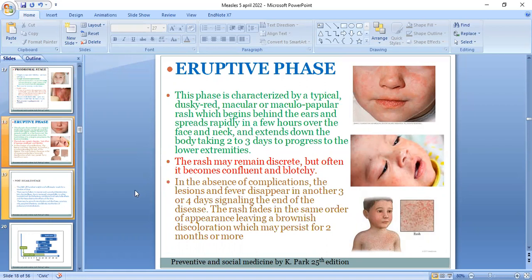In the absence of complications, the lesions and fever disappear in another 3 to 4 days, signaling the end of the disease. The rash fades in the same order of appearance, leaving a brownish discoloration, which may persist for 2 months or more.